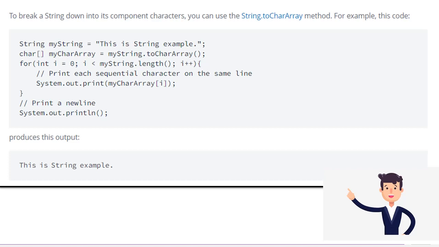After that, print each sequential character on the same line, so it is System.out.print of c. You can observe print is used, not println. If println is used, it will print this, and in the next line is, and in the next line string, and finally in 4 lines it will print this is string example. Since it is just print of my array of i, it will print everything in a single line, that is this is string example. Hope you have got this idea.